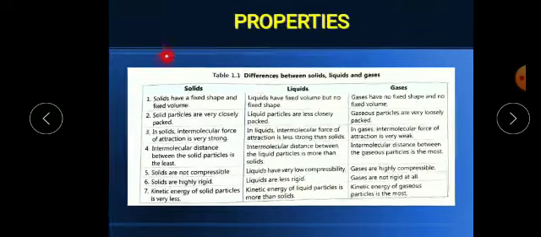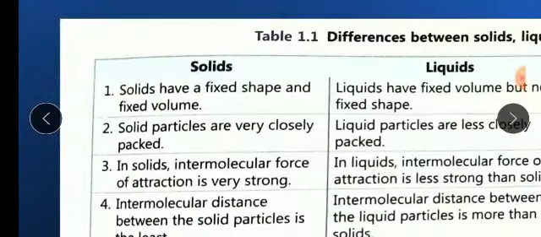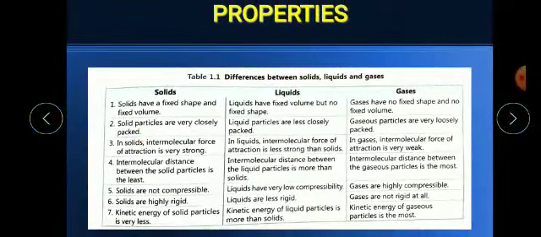Now, so these are the points. Here I am showing you the differences, and it will cover the properties also. First property: as we all know, solids have a fixed shape and fixed volume. But liquids do not have a fixed shape. They take the shape of the container in which we pour the liquid. But they have a fixed volume, but gases do not have a fixed shape or fixed volume.